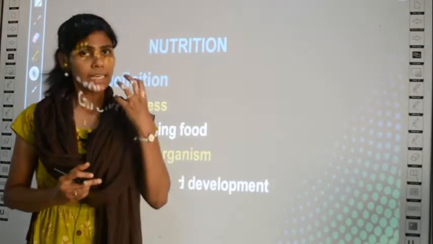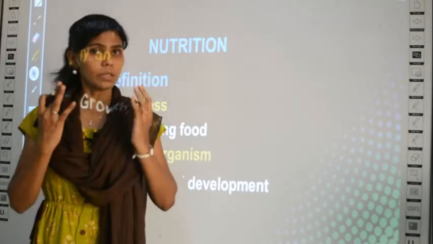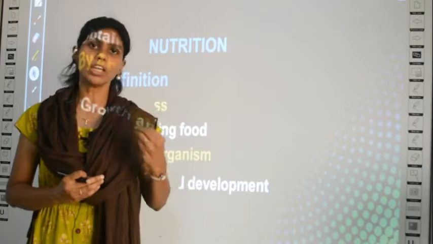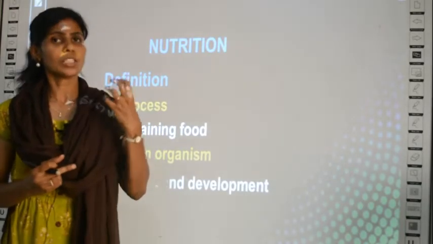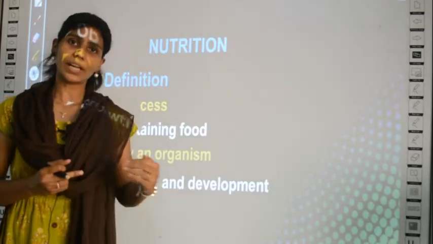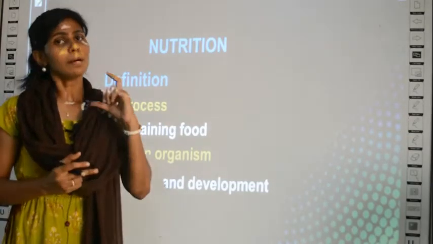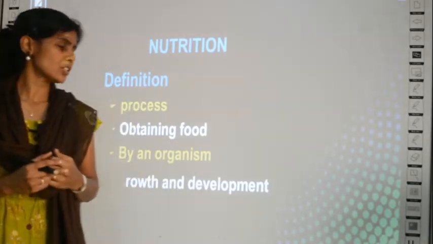We use this word development for brain. What does this mean? It does not mean that it is increasing in size, but it is increase in the maturity or in the function. A baby will not have that much development in its brain, whereas when the child grows up, as the age passes by, the mental development will be better, right? That is what is mentioned as development.